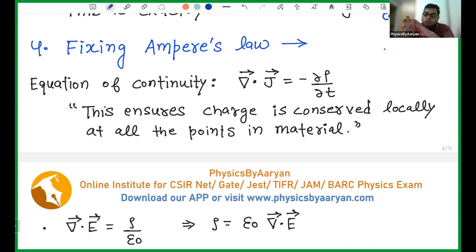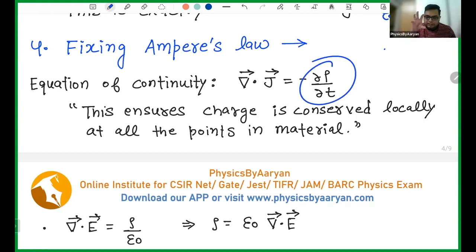So let's say this box also had some stored charge in it, and it gave away some charge. This box already had, let's say, 5 coulomb charge. So 2 coulomb charge came, 3 coulomb charge left. It means 2 coulomb is this one, and 1 coulomb is because of this box. So how much charge is changing in this box?